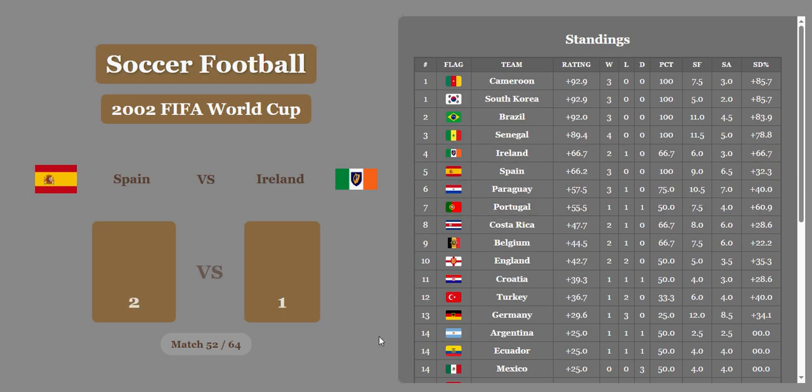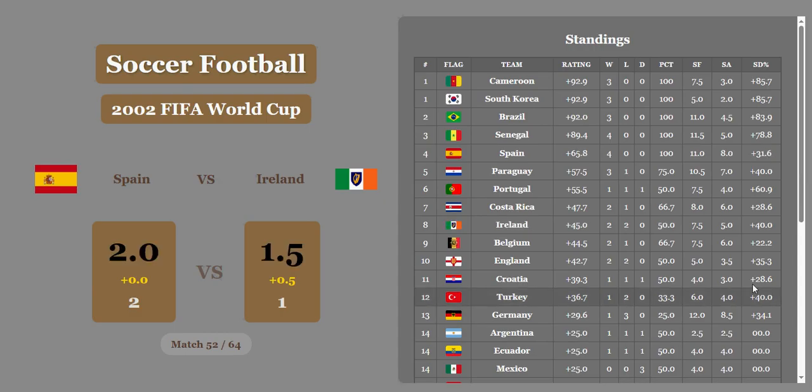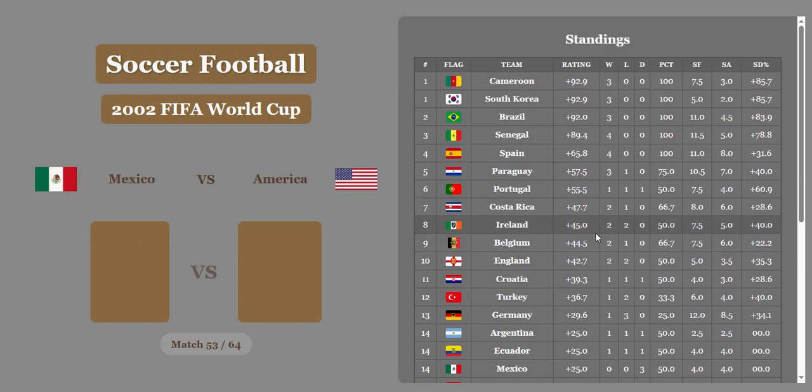Senegal up in 3rd place as Spain beats Ireland 2-1. After economics, it's going to be 2-1.5. Spain moves up to 4th place. Ireland is not visible. Oh, no, they are. They're in 8th. They're still doing quite good with a rating of 45.